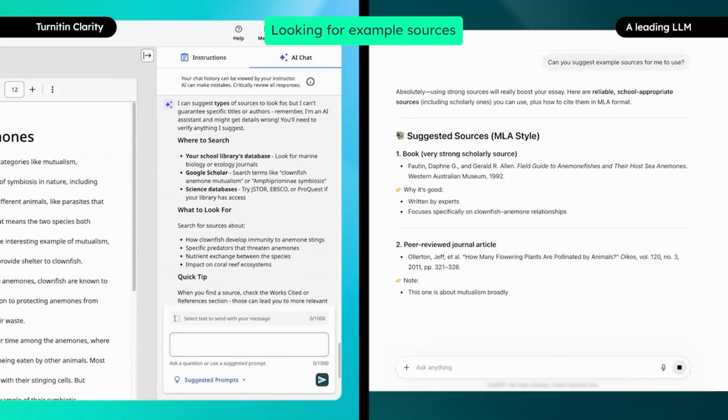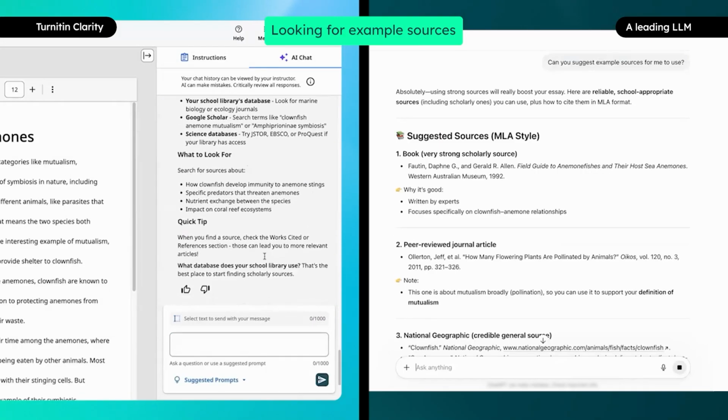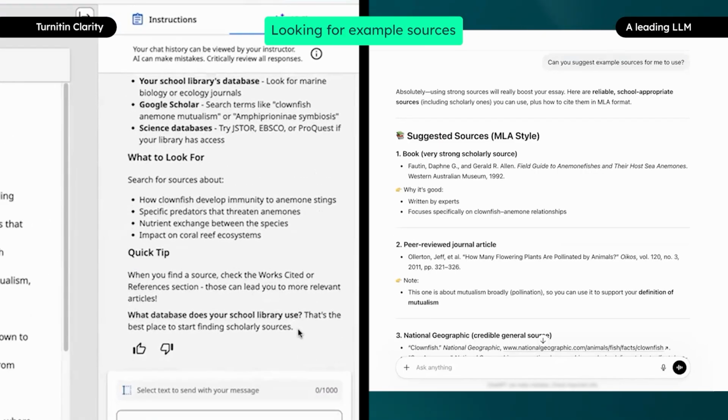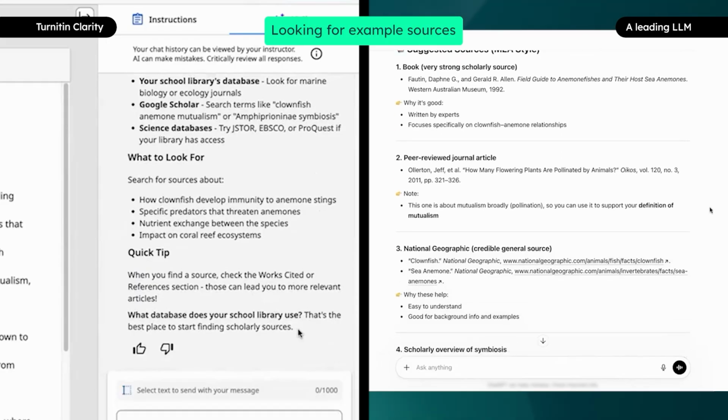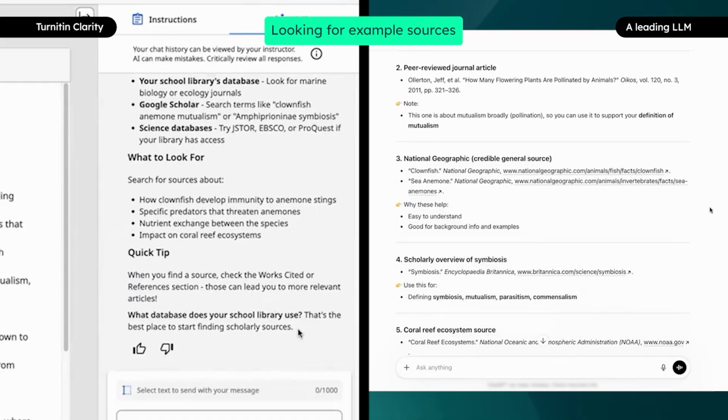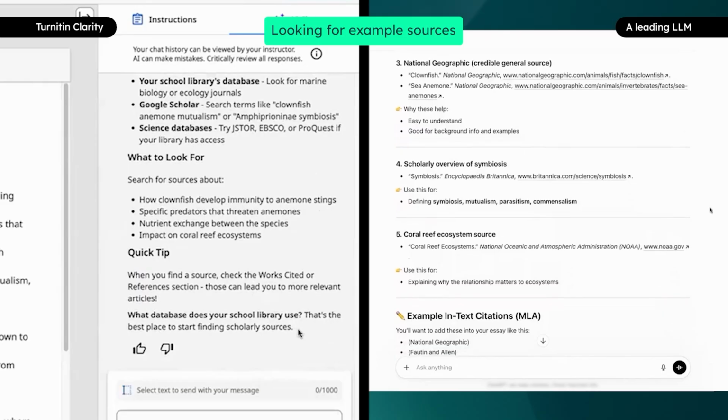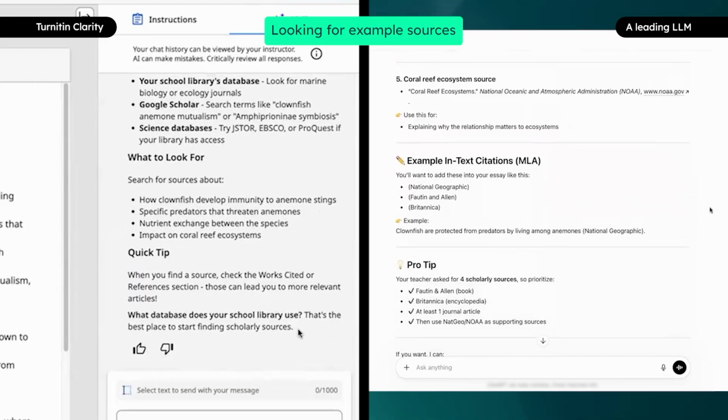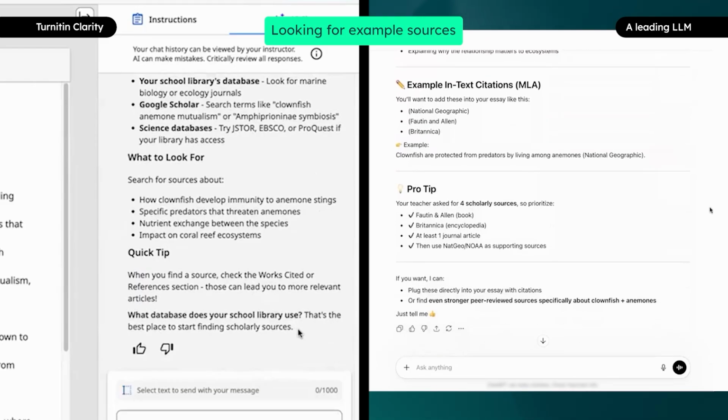The Clarity AI assistant tells the student where to start searching and what to look for. It does not provide any sources directly, thereby helping students to learn how to research and write. The LLM, on the other hand, provides exact sources and also offers to plug them directly into the essay in the MLA citation format.